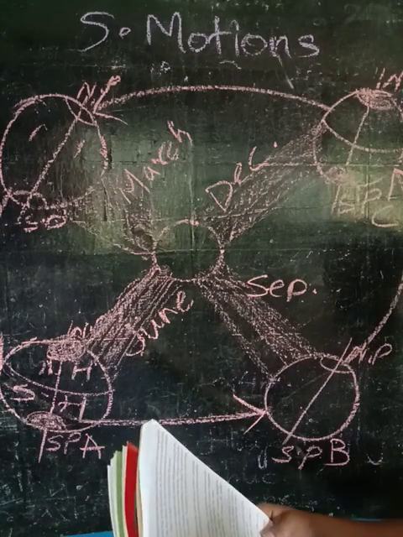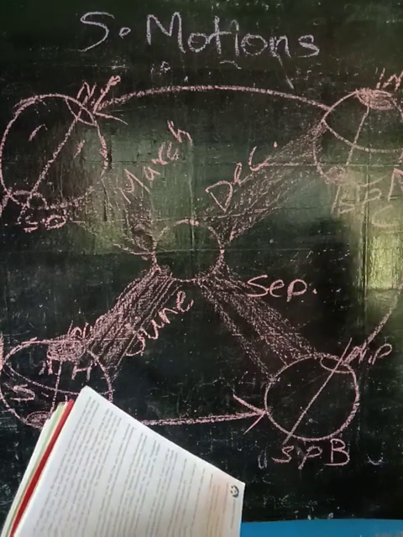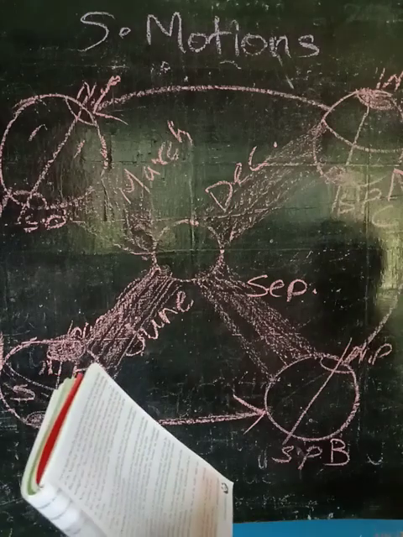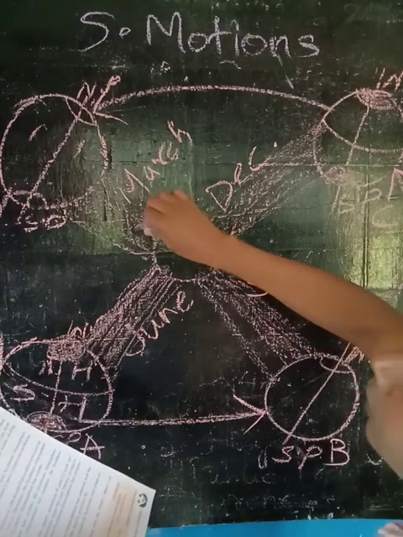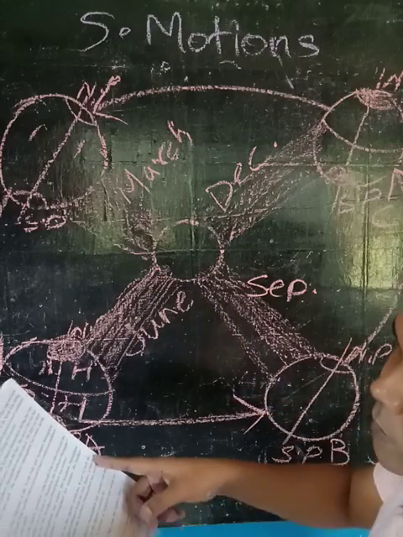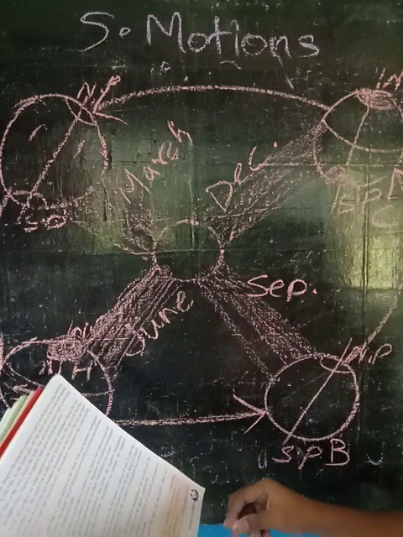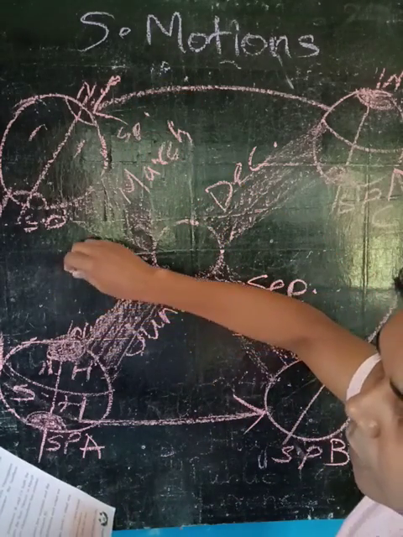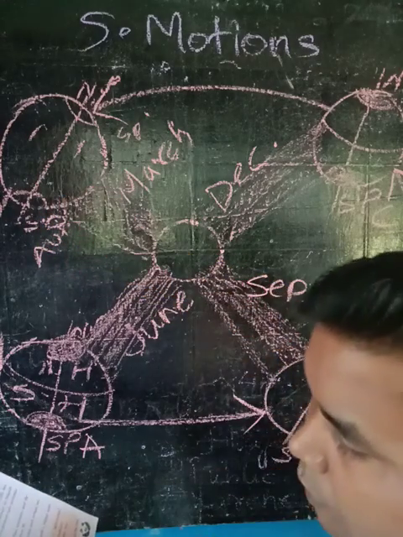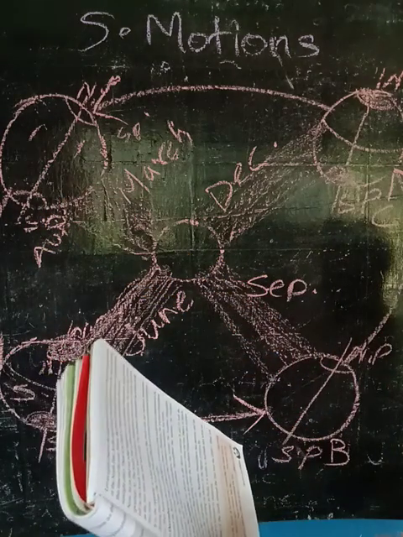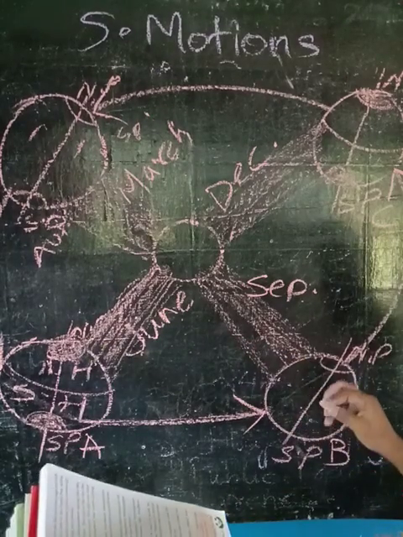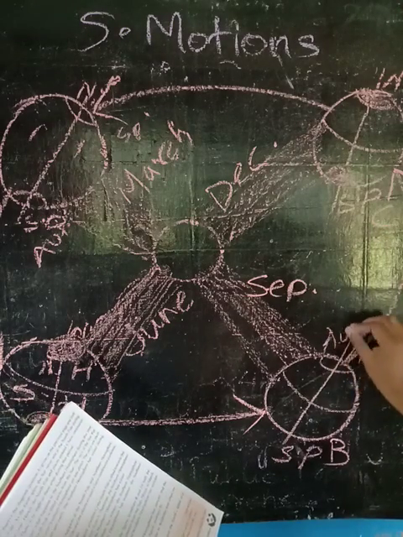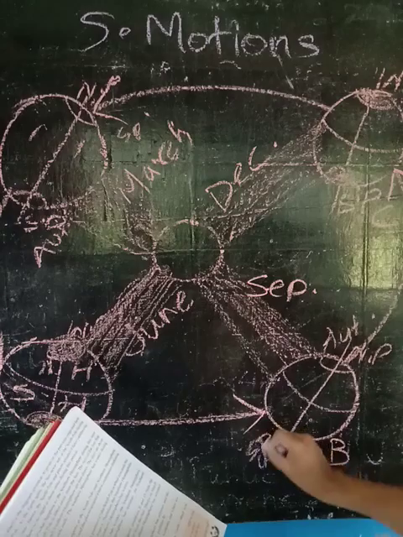So see what is happening here. Hence in March, the northern hemisphere has spring while the southern hemisphere has autumn. In March what happens? The northern hemisphere has spring and the southern hemisphere has autumn. In September it is just the opposite. So what is happening here? Here the northern hemisphere has autumn and the southern hemisphere has spring.